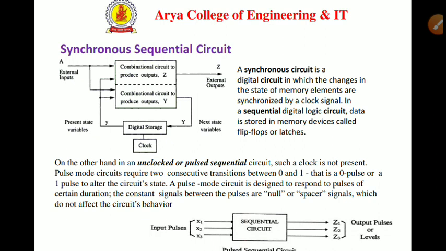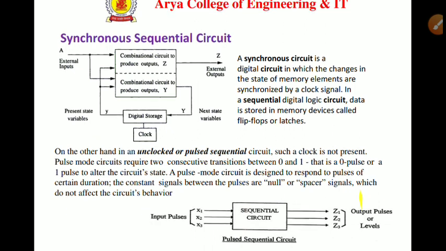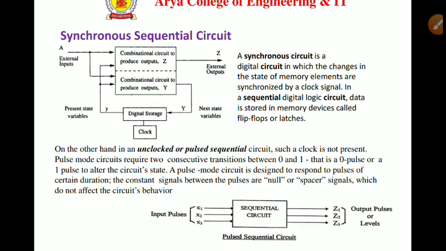The constant signal between the pulses are null or space signals which do not affect the circuit's behavior. So it can be shown in the figure. There are input pulses and output pulses, but no clock pulse is connected. But the state of digital memory can be transient between 0 and 1 by the two consecutive transitions.